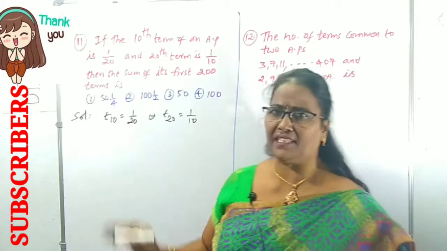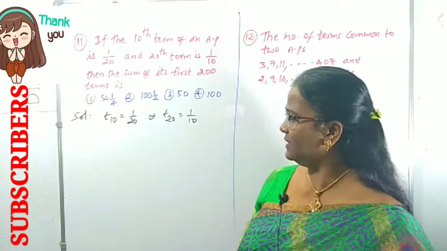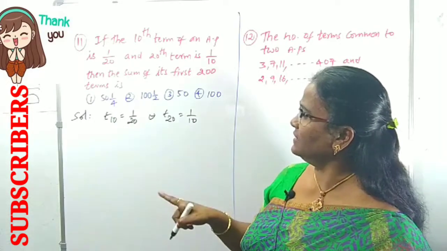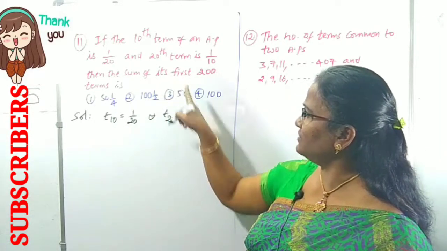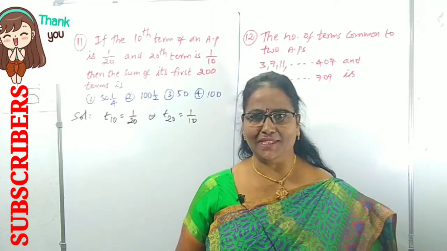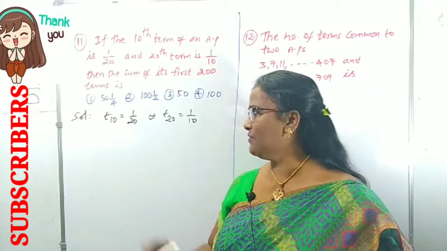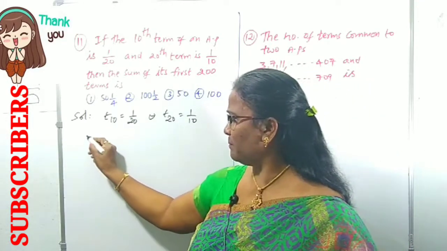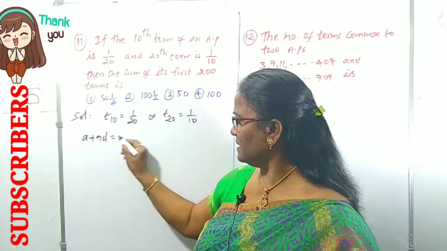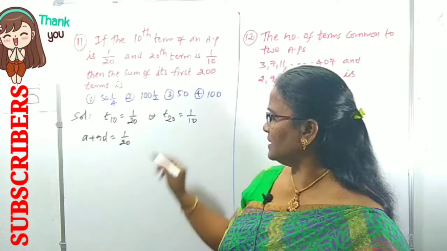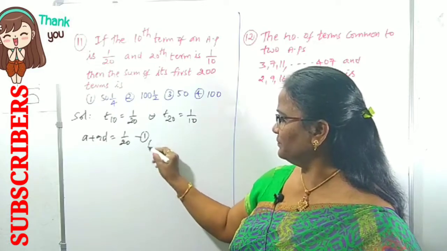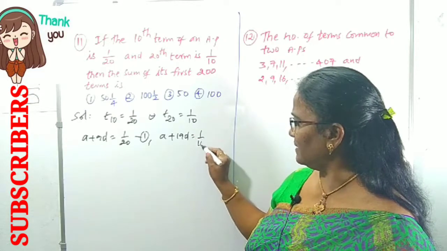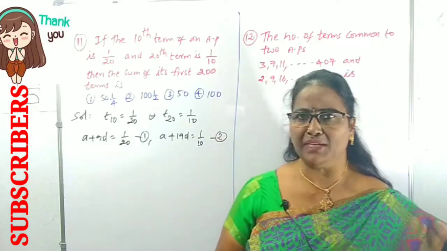We can use either the T letter or the A letter, it doesn't matter, you know very well. T10 and T20 are given. Then what is asked? The sum of its first 200 terms, that is S200 in the case of an AP series. From these two equations, what can you do? T10 means A plus 9D is 1 by 20, and T20 is A plus 19D is 1 by 10. Clear? You know the nth term in an AP.